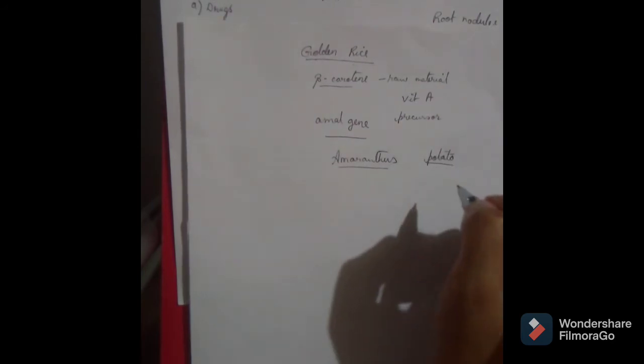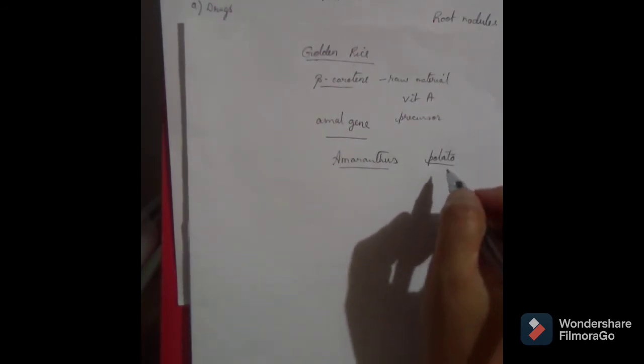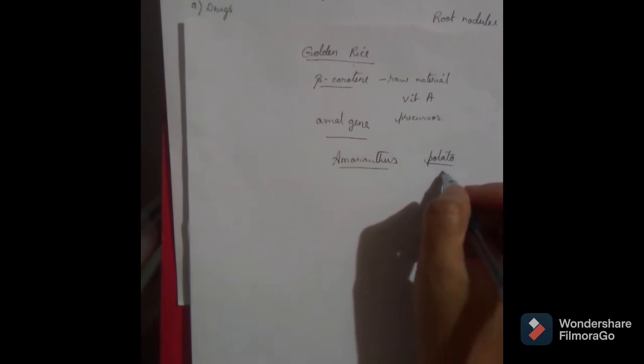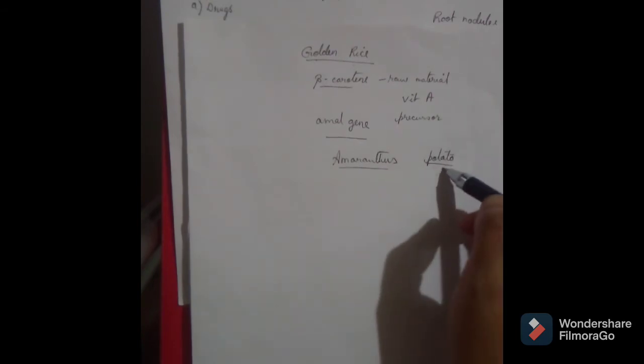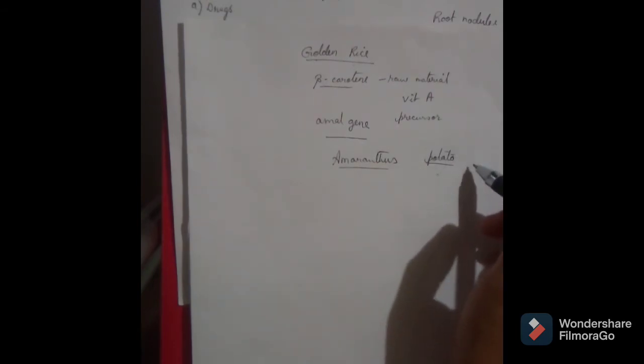So it holds the promise for enhancing the nutritional value of low protein food. And these transgenic potatoes having the amal genes are undergoing field trials.